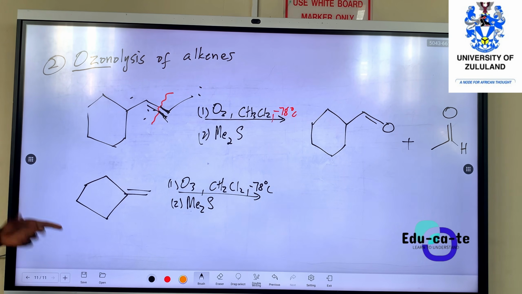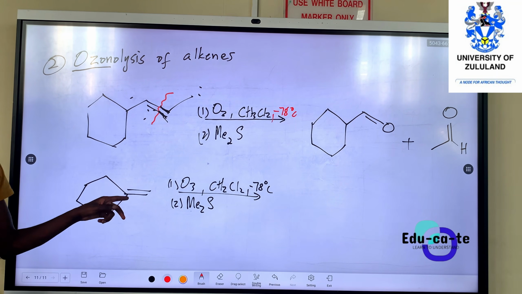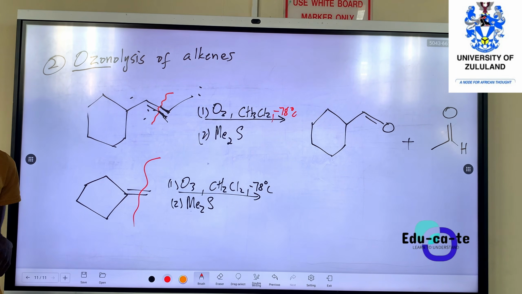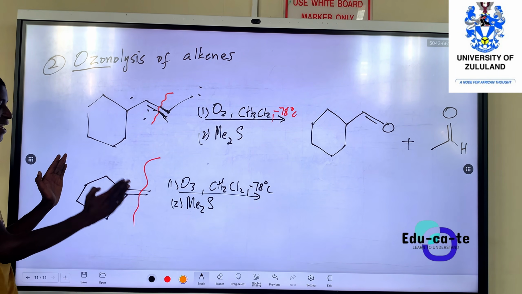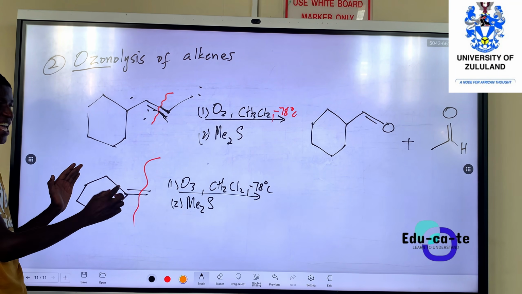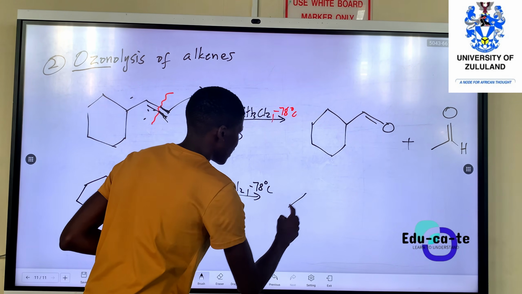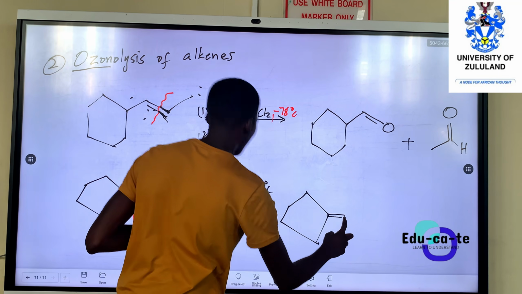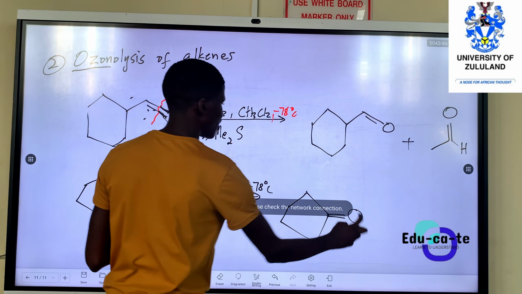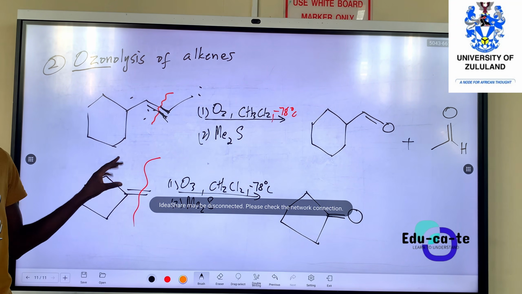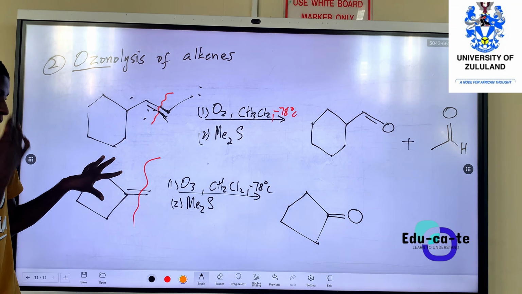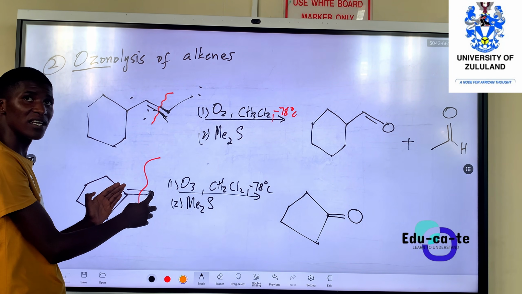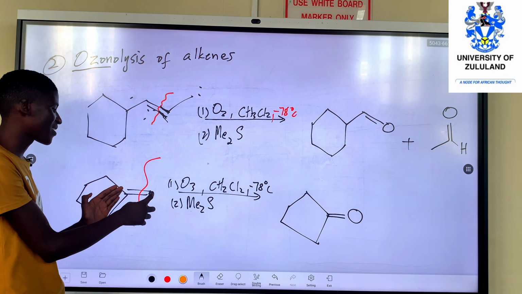So the ozonolysis simply means that we look for the double bond in the alkene, then we cleave it in between. So must we cleave in between? So another part that has got the ring. So this is the part that has got the ring. And there will be a double bond, but that double bond will be cleaved by the oxygen. So it means the oxygen also cleaves into this double bond. And then the remaining part, you see the last carbon.